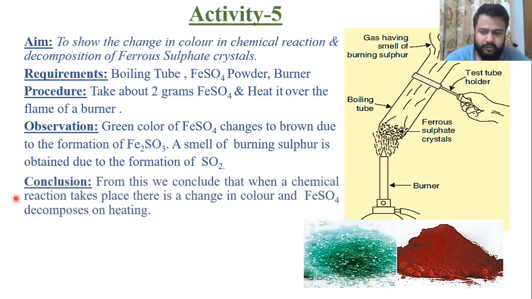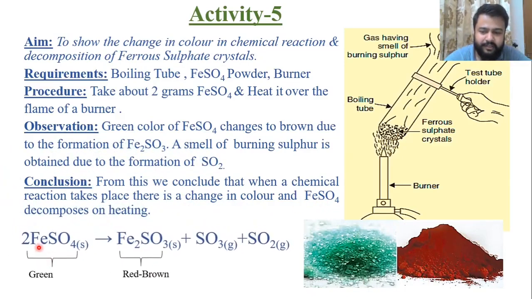So conclusion is that from this we conclude that when a chemical reaction takes place, there is a change in color, that is green to red and brown color, and FeSO4 decomposes on heating. You can clearly see from this chemical reaction, this FeSO4 is decomposed into Fe2SO3, SO3 and SO2 gas. Fe2SO3 is red brown in color and this FeSO4, which is solid, is green in color. So this is the chemical reaction.